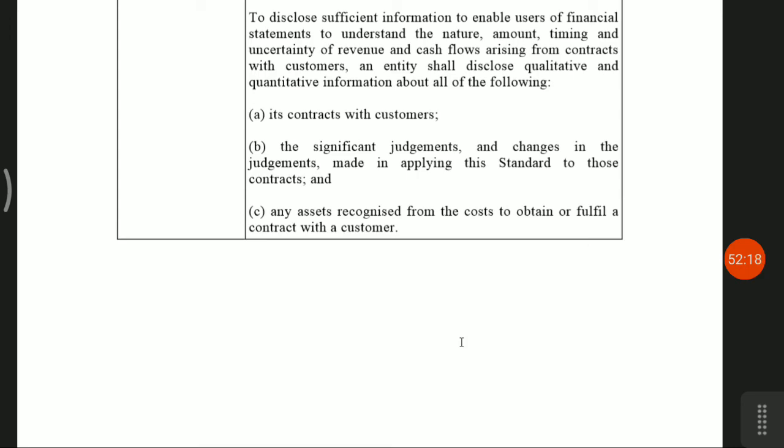If you want to read in detail, then the Indian accounting standards are available on the MCA website, and you can study that. It will really help you to understand each accounting standard, but I have explained only the selected part which is the most important from the accountant's point of view.